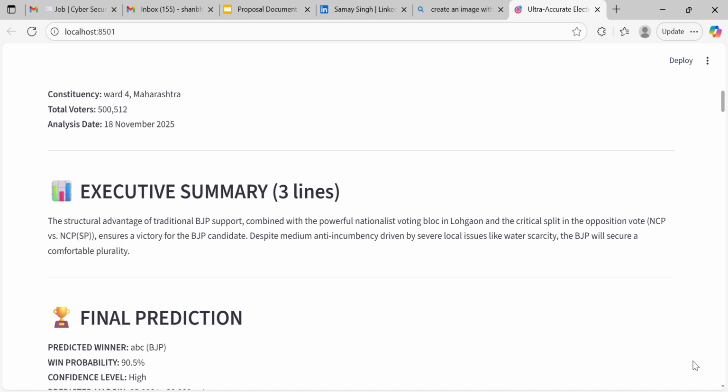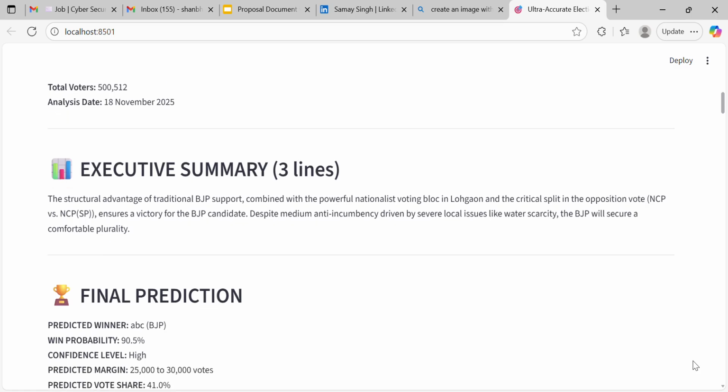These are insights taken from AI. Whatever people are using, mobiles and social media, it takes each and every person's information from that and gives predictions here.